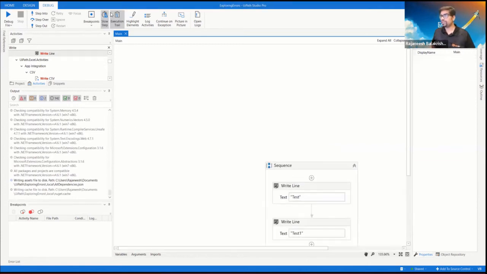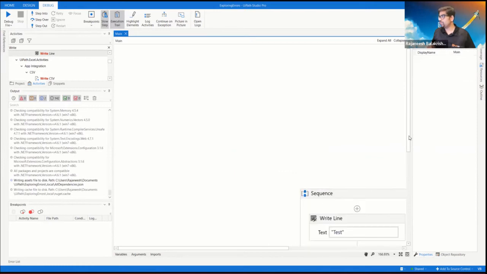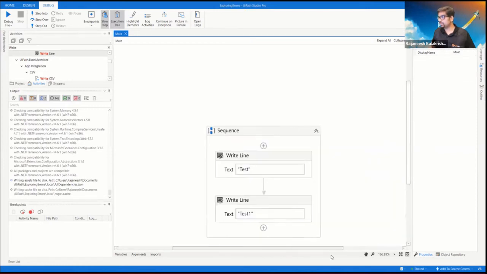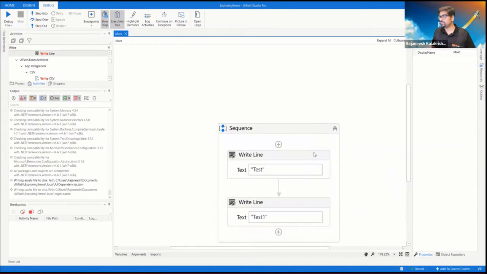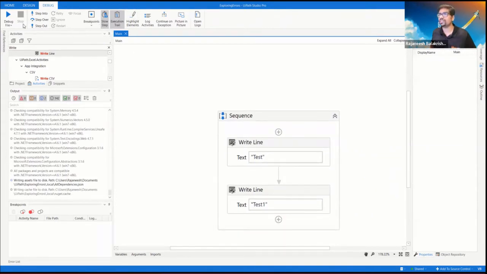Yeah. So while increasing the font in the sequence it's okay, but I'm not able to increase the tool size. But yeah, I'll talk through these types.